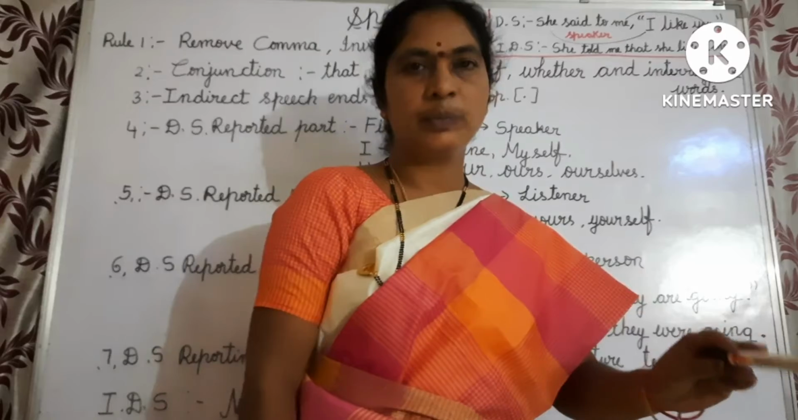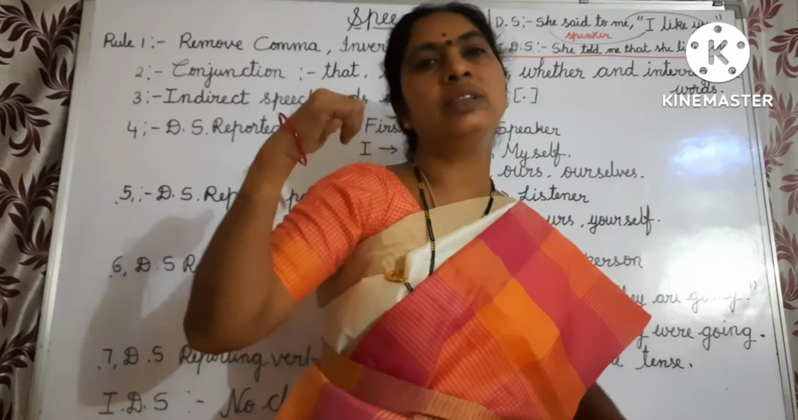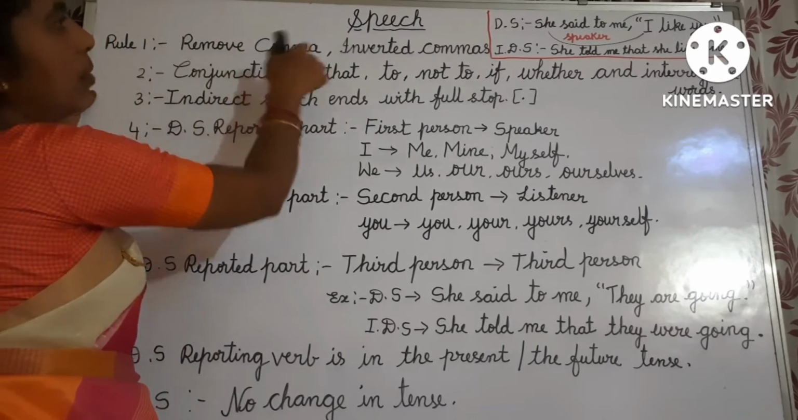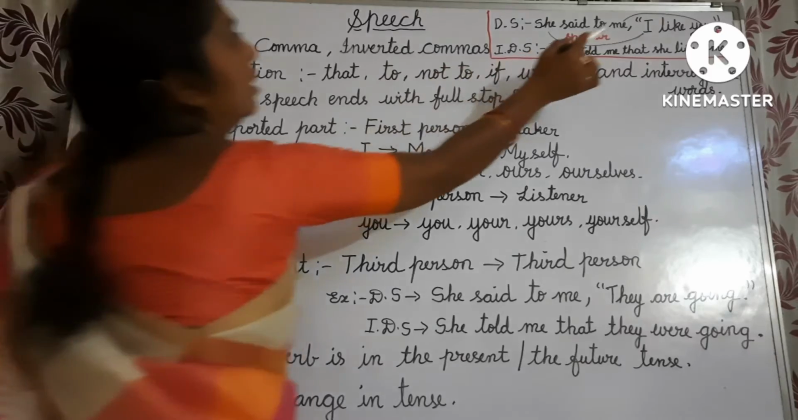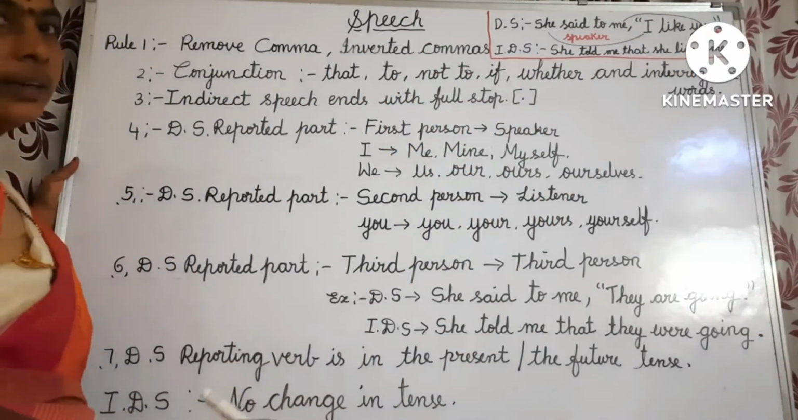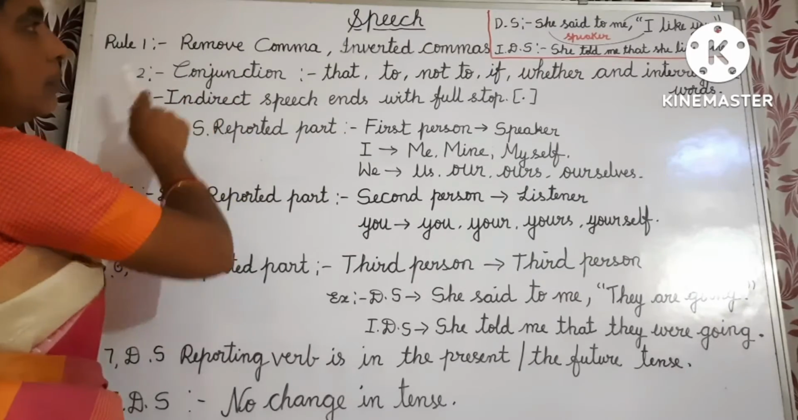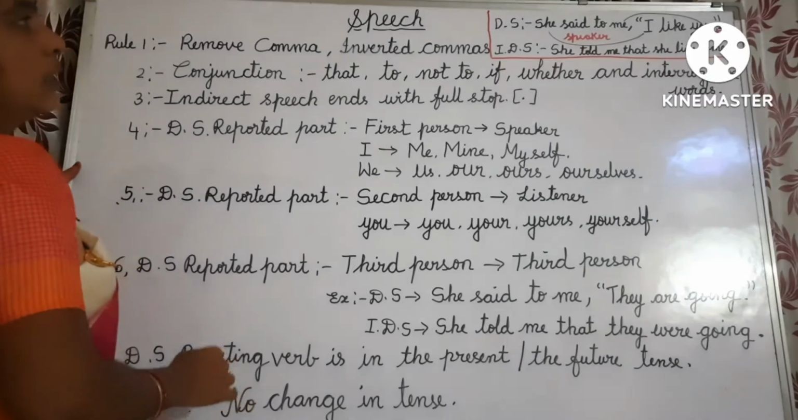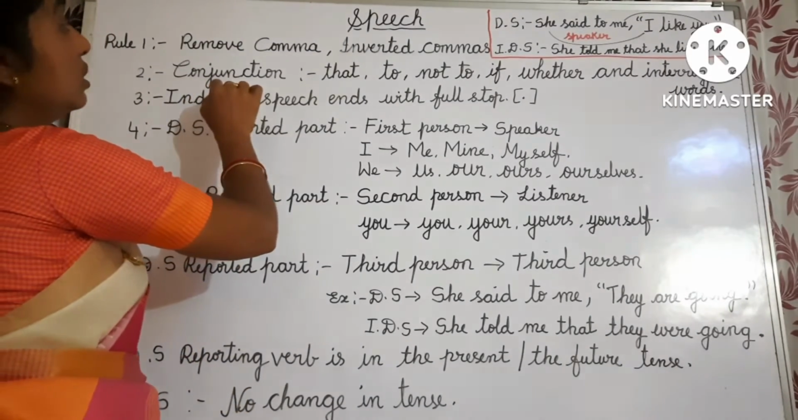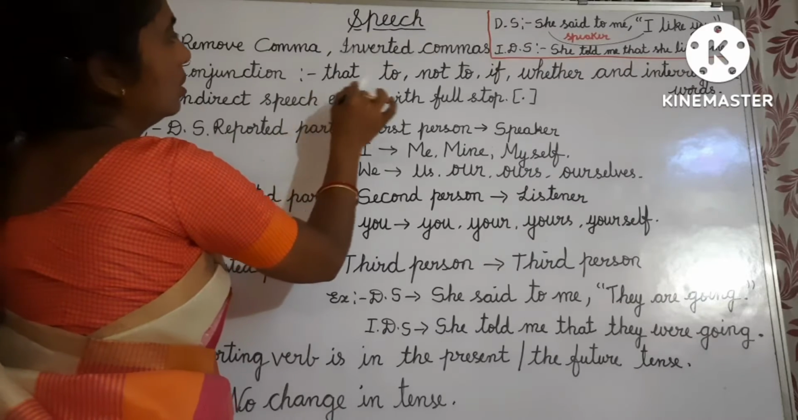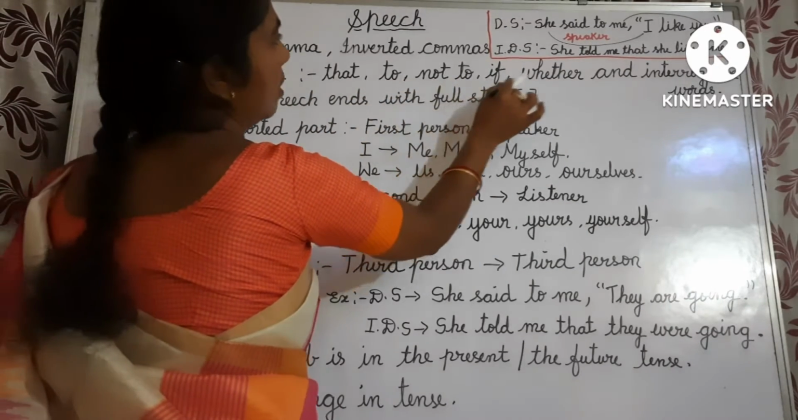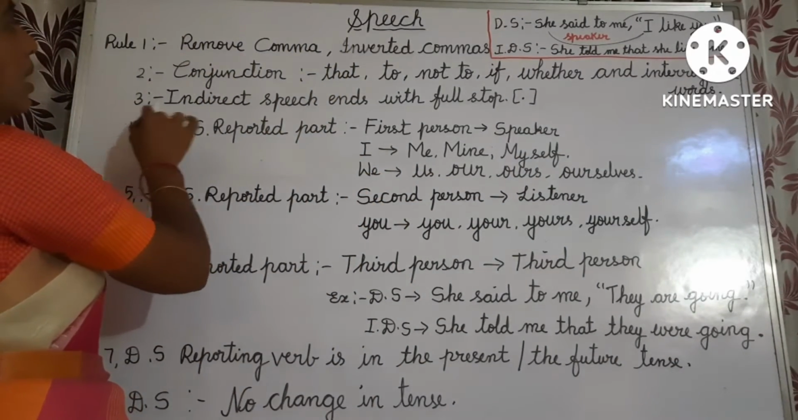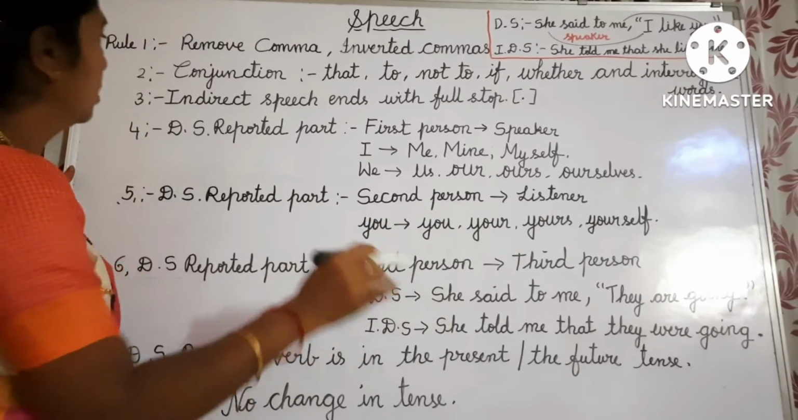For changing direct speech into indirect speech, we have to follow these rules. Rule number one: remove the comma and inverted commas in indirect speech. Rule number two: we join the parts with a conjunction. What are the conjunctions we use in indirect speech? That, to, not to, if, whether and interrogative words. Rule number three: indirect speech ends with a full stop.